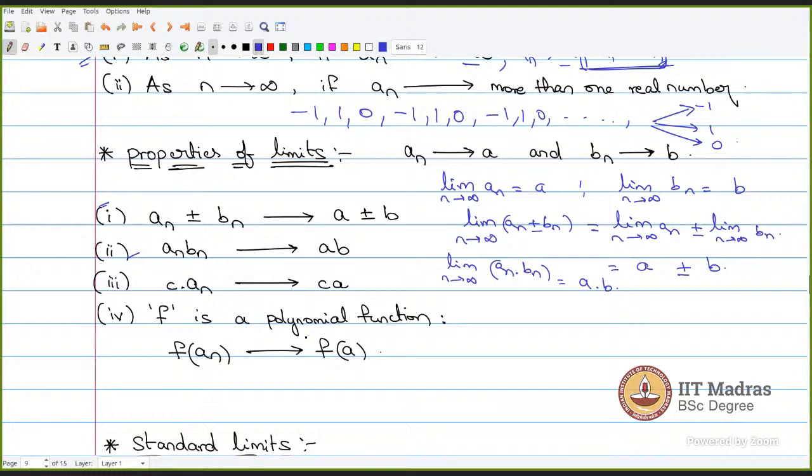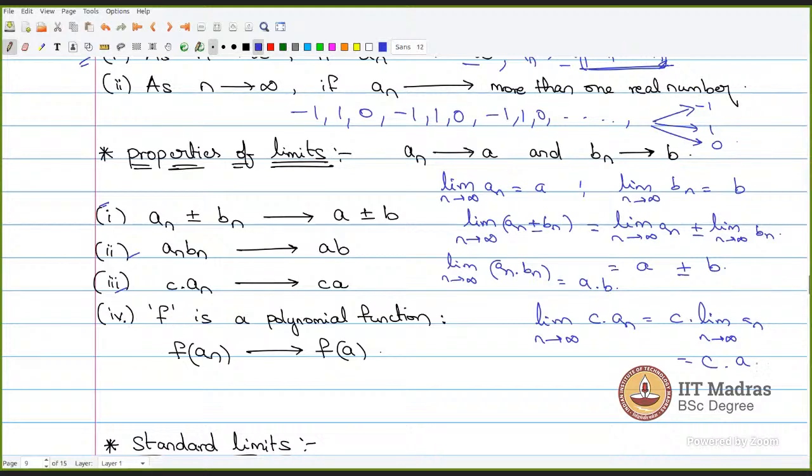And the third one is, if I multiply my sequence by any real number c, so c times an, you can bring the constant c outside the limit, like this: c times limit n tends to infinity of an. Since the limit of an is a, this will be equal to c times a.